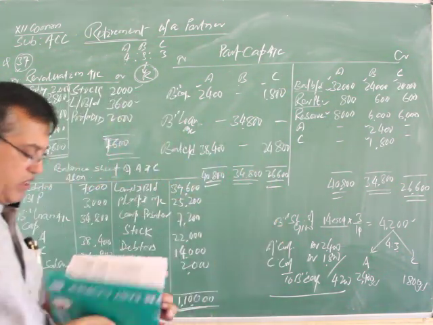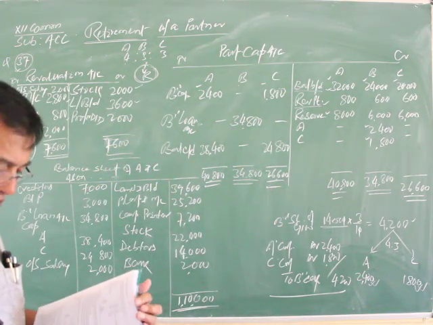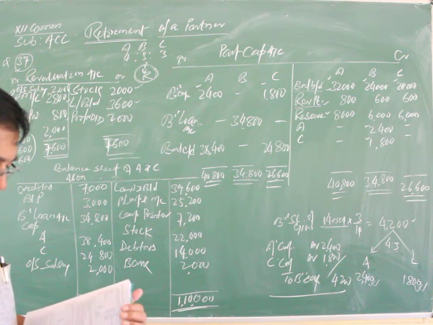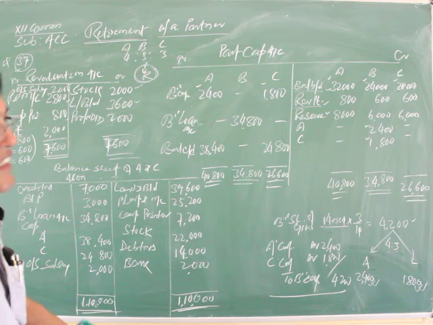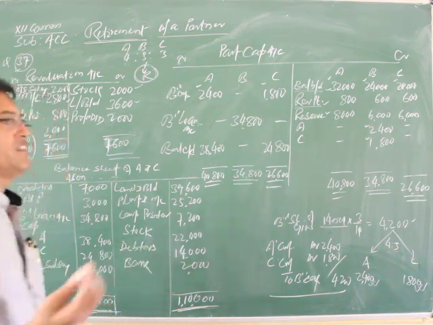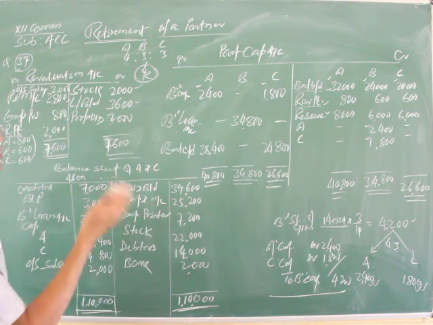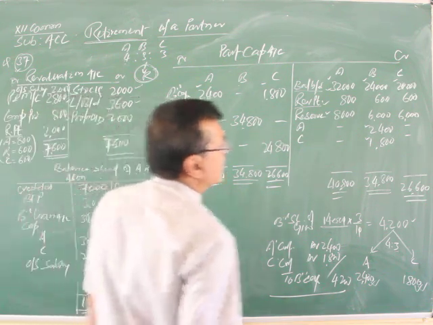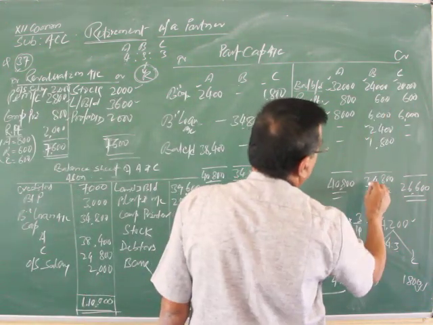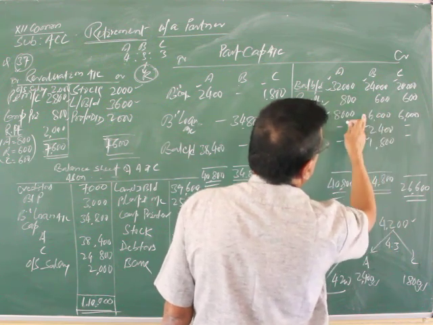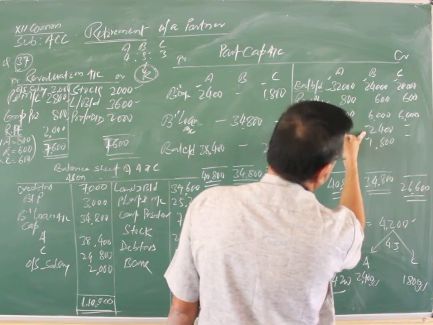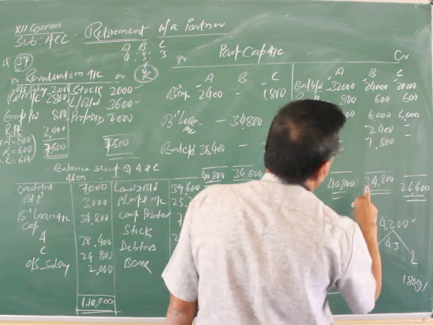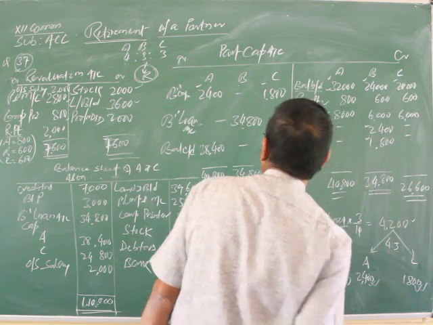Later, in this question it has been asked that the amount payable to B is to be transferred to his loan account. B is the retiring partner. If the question is silent, then we have to transfer to his loan account. Here it is stated, so we go accordingly. Now, adding B's capital, we get 34,800.